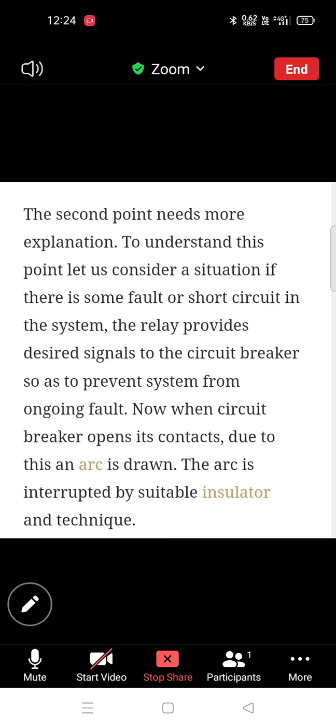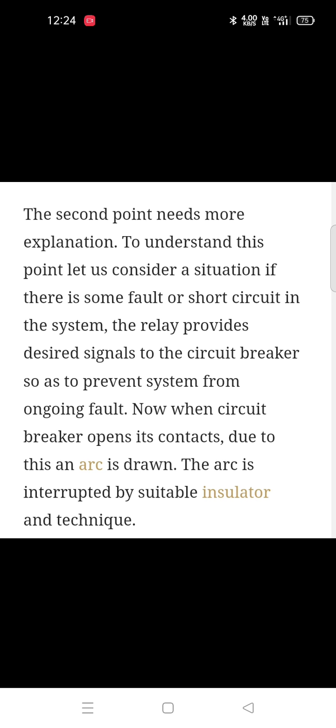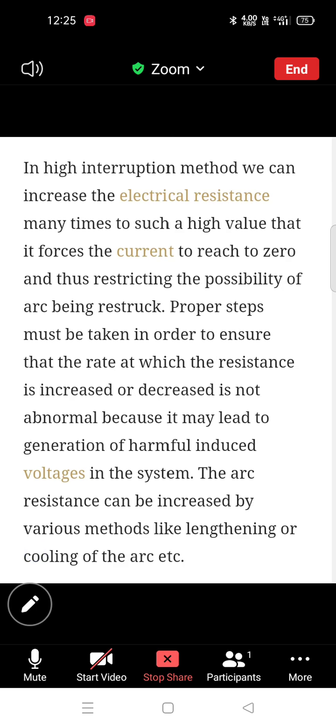Okay. So here, the second point needs more explanation. To understand this point, first consider the situation if there is some fault or short circuit in the system. The relay provides the desired signal to the circuit breaker so as to protect the system from the ongoing fault. Now when the circuit breaker opens its contacts, an arc is drawn, and the arc is interrupted by suitable insulators and techniques. We will see these techniques: high resistance method and low resistance method.